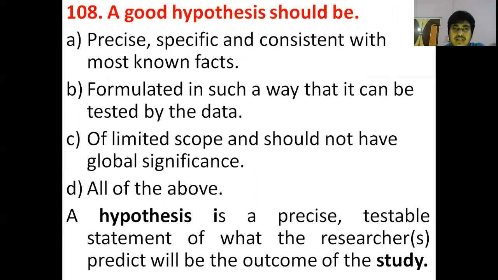The next question is: a good hypothesis should be, with options: precise, specific, consistent; testable; formulated in such a way that it can be tested by data of limited scope and should not have global significance; all of the above. A hypothesis is a precise, testable statement of what the researcher predicts will be the outcome of the study. So our correct answer will be option D, all of the above. A good hypothesis should be precise, specific, consistent, testable.